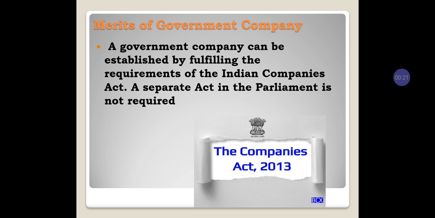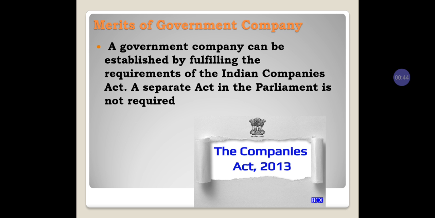A government company can be established by fulfilling the requirements of the Indian Companies Act, which was the 1956 Act, now revised as the Companies Act 2013.